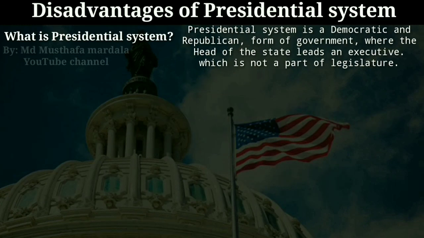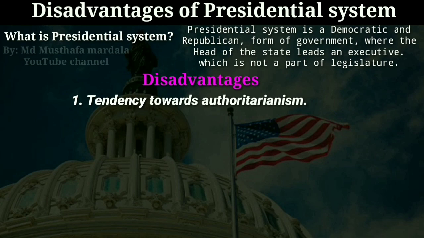Now let us examine the disadvantages of the presidential system. Some political scientists and thinkers are of the opinion that in the parliamentary form of government, a prime minister without majority support must form a coalition, or in case he has majority support in the legislature, he must always try to convince the members of the legislature for each and every one of his decisions.